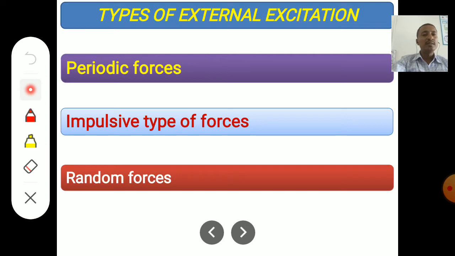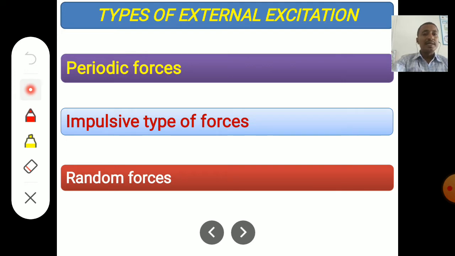The third one is random forces. Random forces means we don't know when that force will be applied, when it will be acting, and how much magnitude it is acting with. Sudden failures of parts in machines and automobiles happen due to random forces. It may be due to breakage of some parts, or defects in some parts of the machines and automobiles. Because of such things, sometimes random forces will be applied.